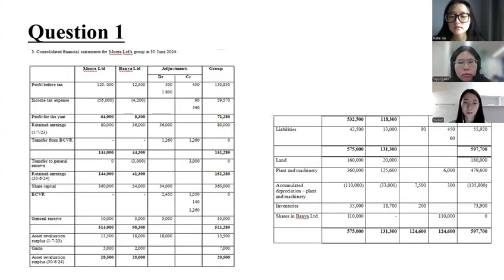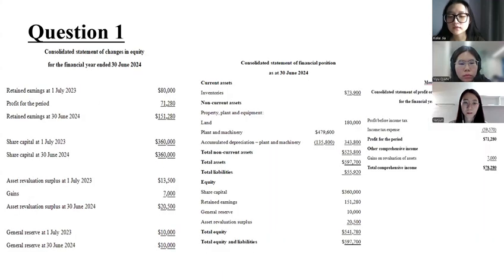For the last question, the first step is an acquisition analysis. The second step is to prepare a consolidated worksheet, which is an intermediate step in dealing with consolidated accounting. It involves adjusted and eliminated intergroup transactions and accounts. After compiling these adjustments, the final step is to prepare the final consolidated financial statements, which will present the overall financial position of the combined group. That's all for my part.